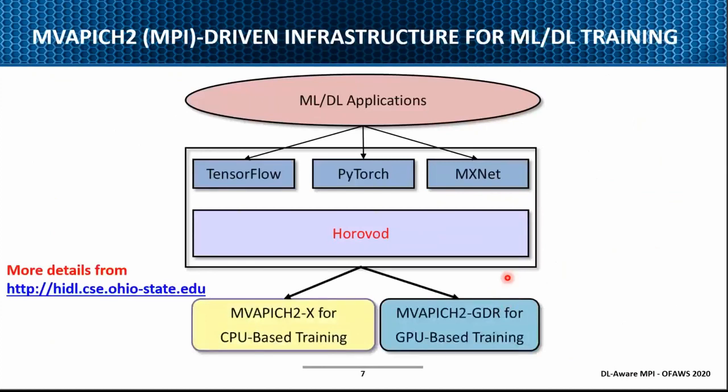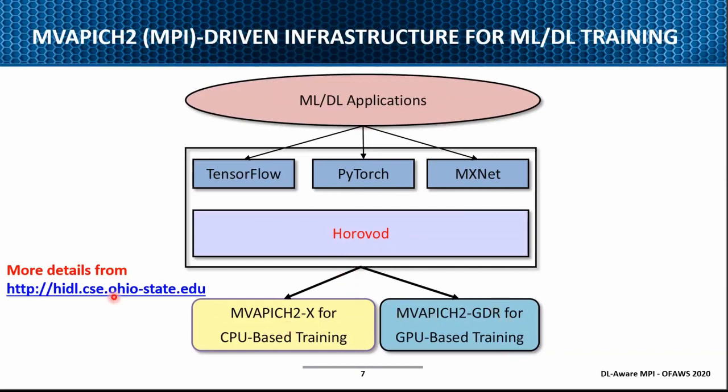In addition to trying to satisfy the HPC users, we have taken this Horovod stack, and on top of Horovod you already have TensorFlow, PyTorch, and MXNet being supported. Below, we have linked our MPI library. I'll be talking about two versions here: one for CPU-based training, and another for GPU-based training.